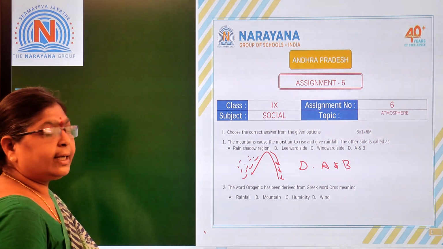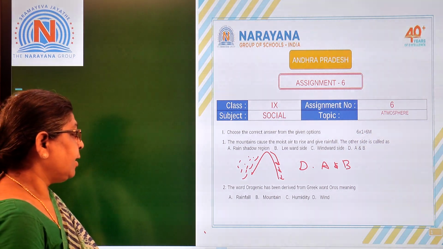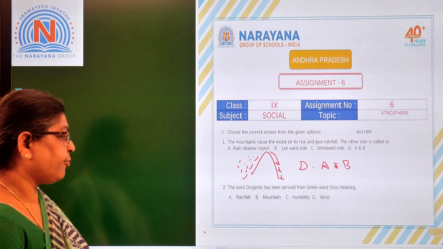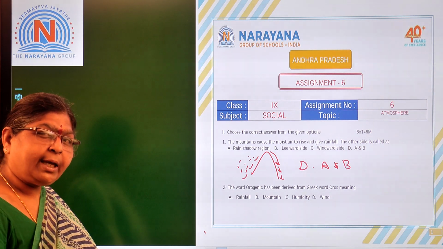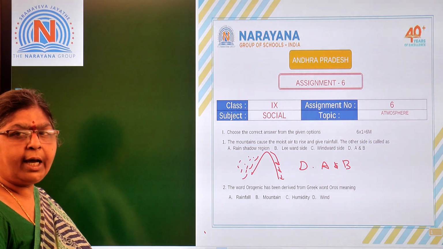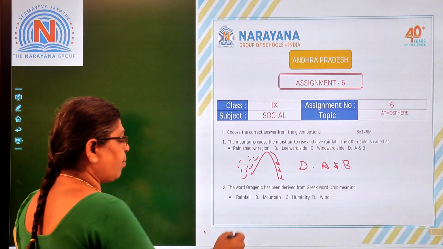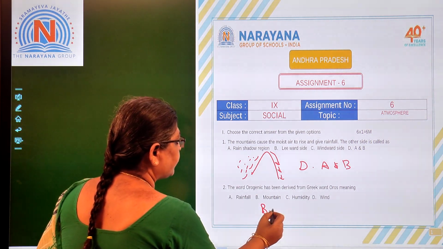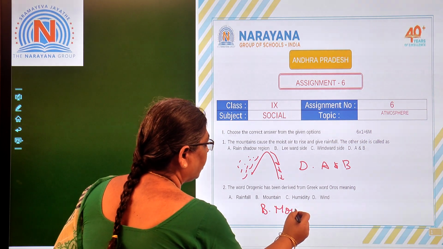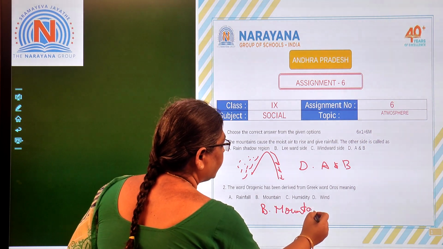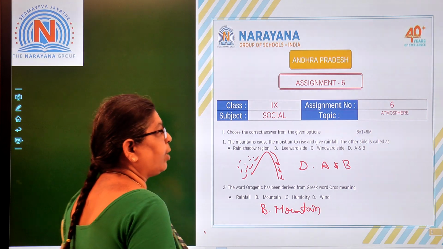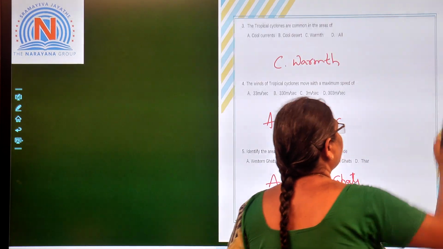Now let us look at the second one. The word orographic has been derived from the Greek word oros. What is the meaning of oros? Oros means mountain. So the Greek word oros is representing the mountain. Okay, now let us look at the next one.